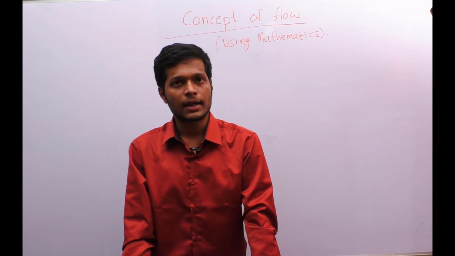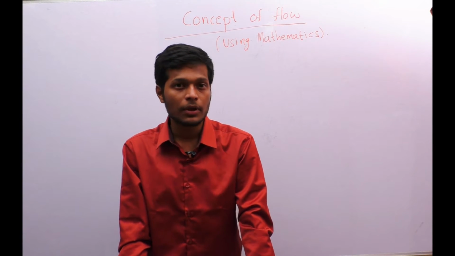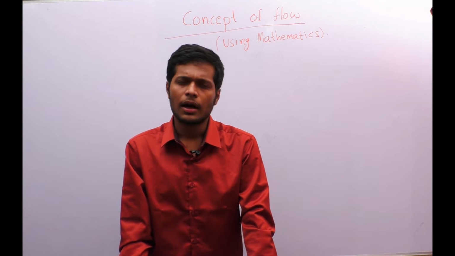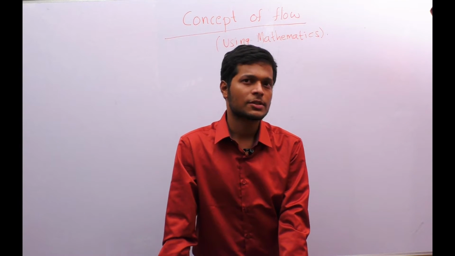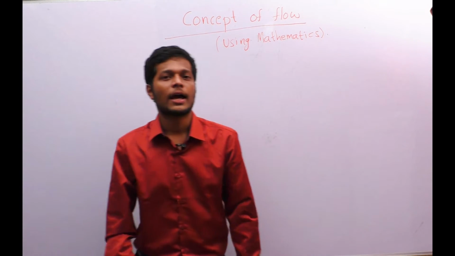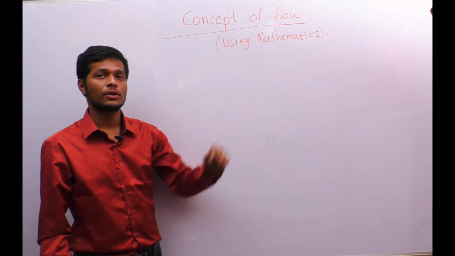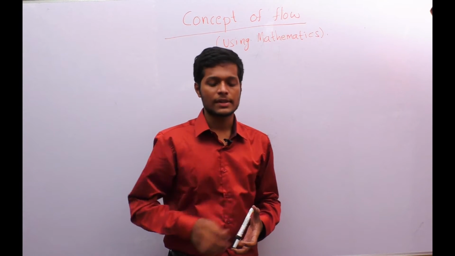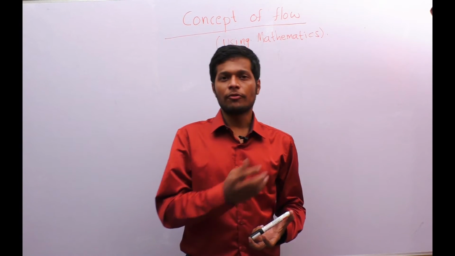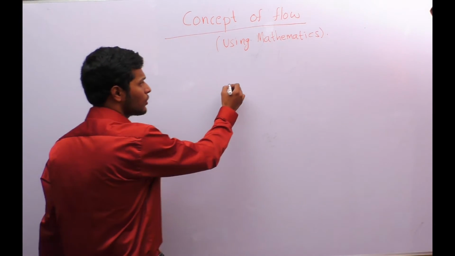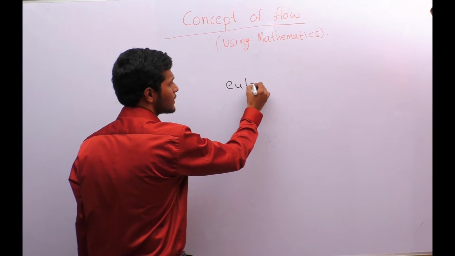The concept of law is already explained by APJ Abdul Kalam in his Wings of Fire in a psychological way, and there are also several authors who have explained this concept of law in a scientific way. But today I am explaining this concept of law using mathematics. So how we are going to do that, we will see in this video. But before entering into the subject, we have to know about the Euler number E to understand this concept.